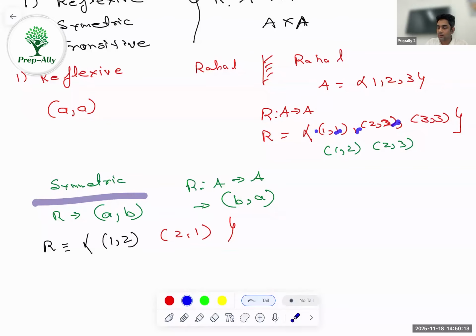So in reflexive, I want everything like that. Here I do not want everything like that. I just want pairs. As long as it's in pairs, it's symmetric. I do not want all the pairs, but if they exist, they should exist in pairs. So that is about the symmetric relation: if we have A comma B, we should have B comma A.